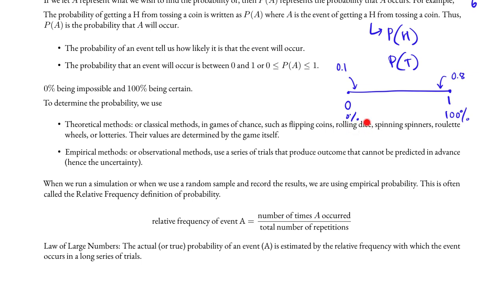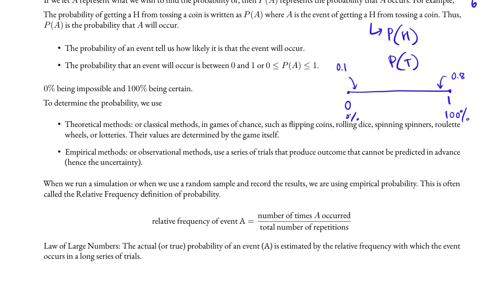The probability of getting a number is 1 over 6 if there are 6 faces. If this die had 4 faces and if the die is fair, then the probability of getting one out of those 4 numbers is 1 out of 4, and so on. These values are determined by the game itself. It is built in. This is the theoretical or classical method.